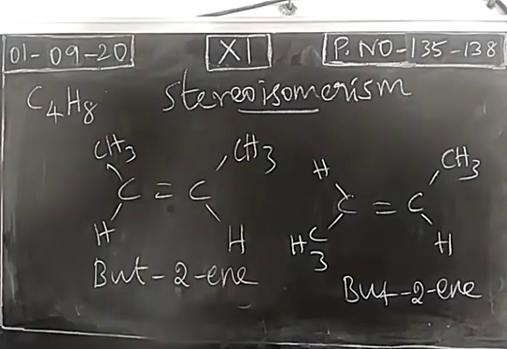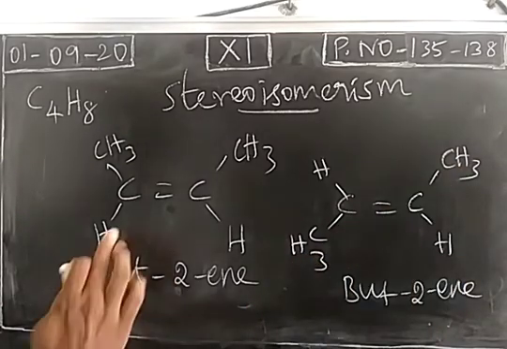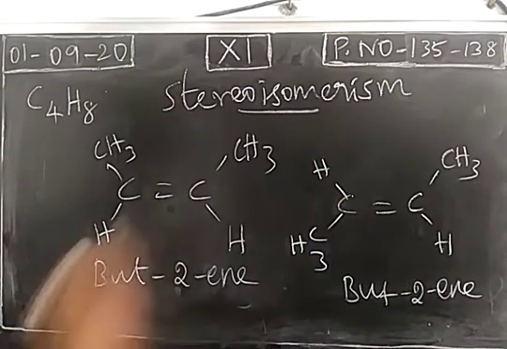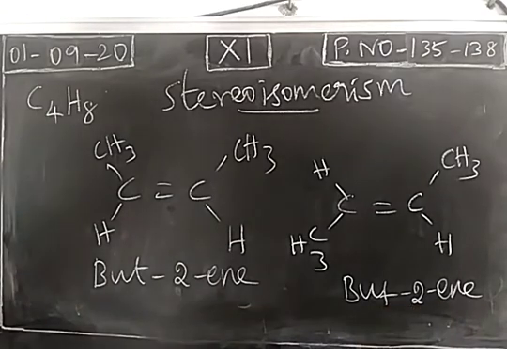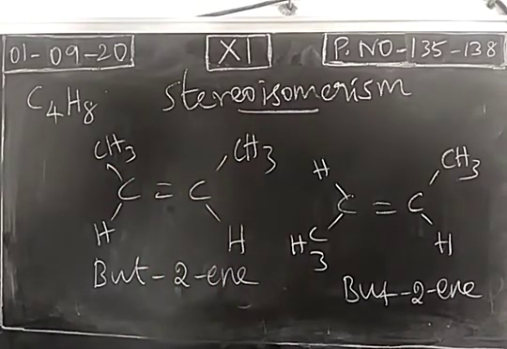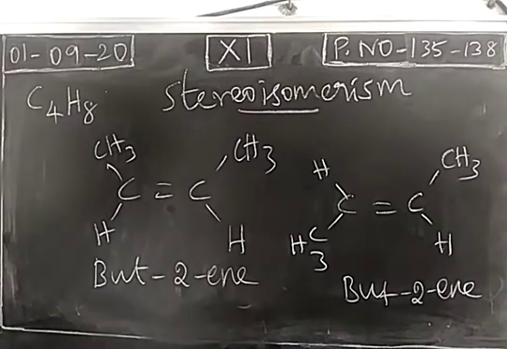Butene with the molecular formula C4H8, but the spatial arrangement is different. In this case, the methyl groups are on the same side, but in the second case, the methyl groups are on opposite sides. Or else we can say the hydrogen atoms are on the same side in one, and on opposite sides in the second. So these two are compounds with the same molecular formula but different spatial arrangement. Spatial arrangement means the arrangement of atoms or groups in 3-dimensional space is different. So these two are called stereoisomers, and the phenomenon is known as stereoisomerism.